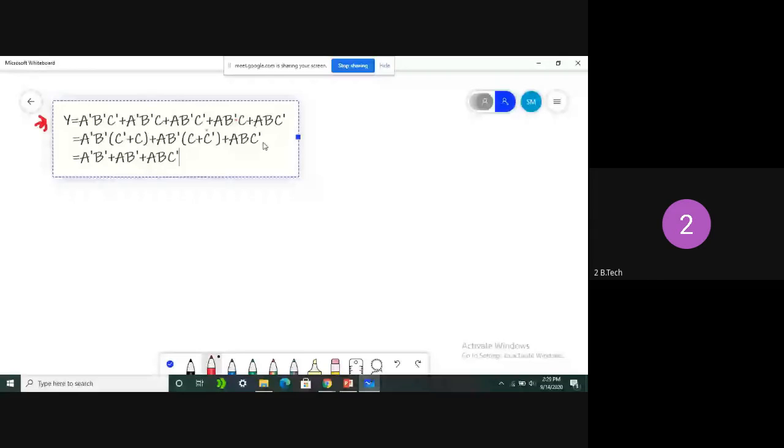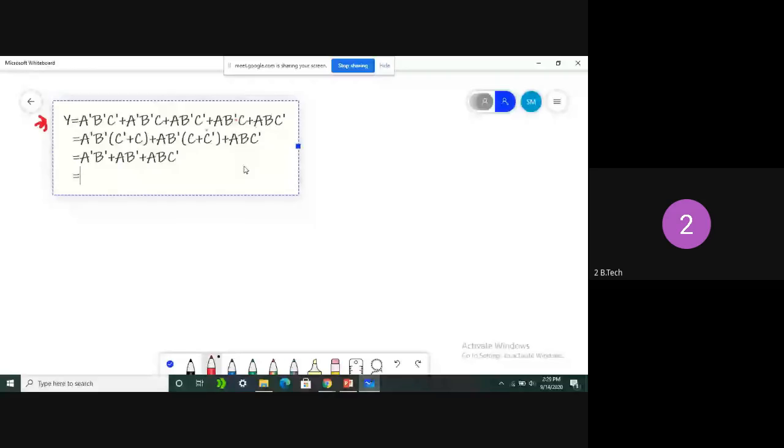Again, see the first two terms. If you see carefully, B bar is common in the first two terms. This observation will take more time, so it is time consuming, and sometimes we are not able to find the exact simplified value. So here, B bar is common, so I am separating B bar.